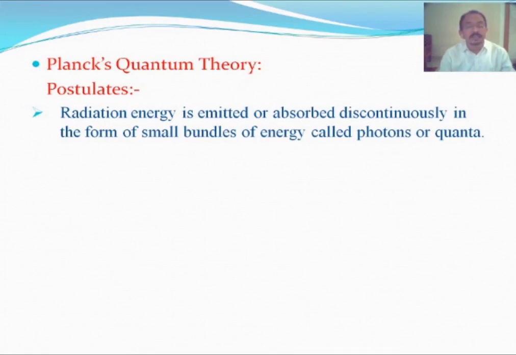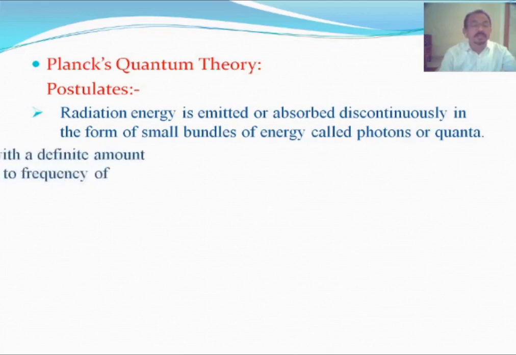That means energy is not continuously emitted or absorbed; it is emitted or absorbed discontinuously in bundles or packets. That bundle or packet of energy is called a photon or quantum. If more than one, then they are photons or quanta.